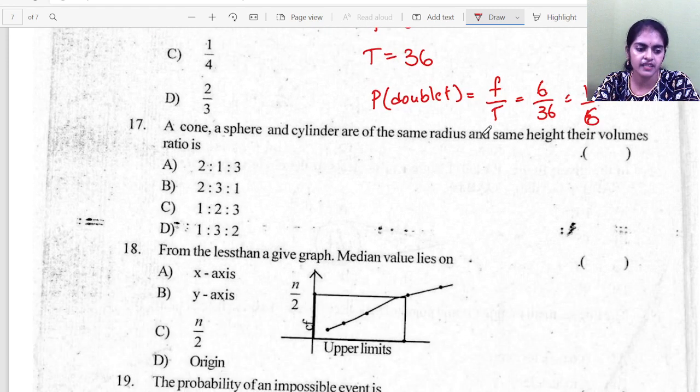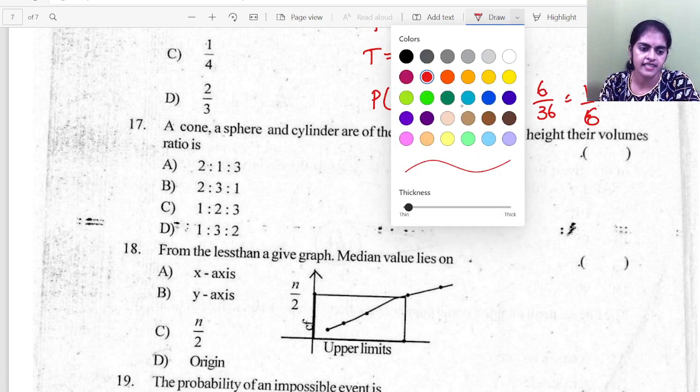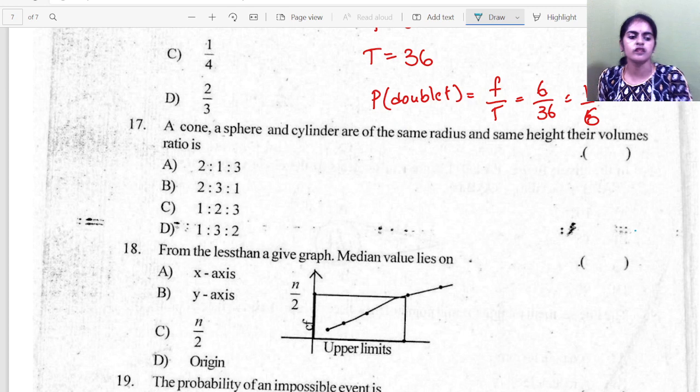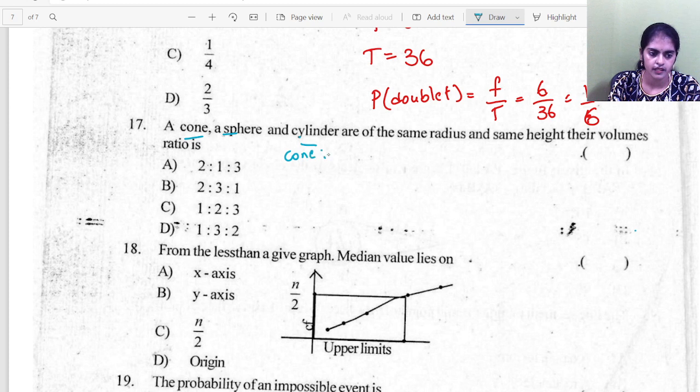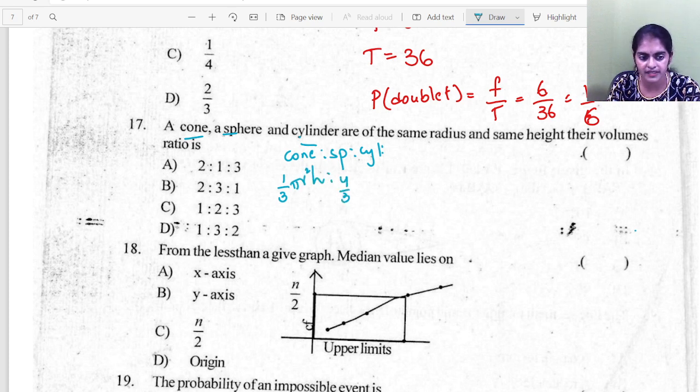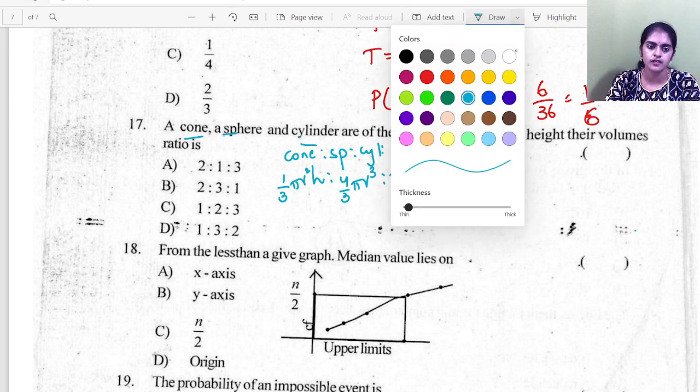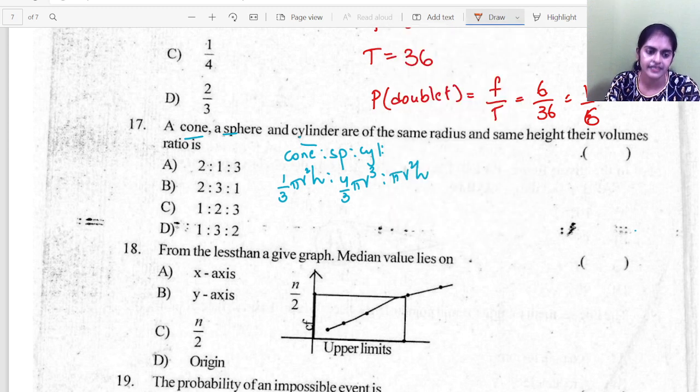A cone, a sphere and a cylinder are of same radius, same height, and their volumes are in the ratio. So cone, sphere, cylinder. Now volume of cone is 1/3 pi r square h. Volume of sphere is 4 by 3 pi r cube. Volume of cylinder is pi r square h. Right? So see here, it is given that same radius, same height. So pi here, pi here, pi here I am cancelling. R square here, r cube I have. So r cube if I cancel, one more r is remaining, r square I can cancel.